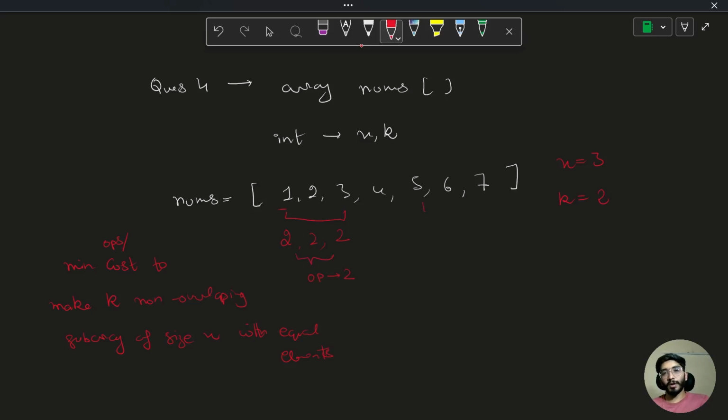Similarly for the subarray 5 6 7, let's increment 5, make it 6, keep 6 as it is, decrement 7 to 6. So the operations for this will also be 2. So we have made two non-overlapping subarrays of size 3, and the cost of doing this is 4, which is the minimal, and we cannot go lower than this. So we have to give the cost to achieve the same thing.